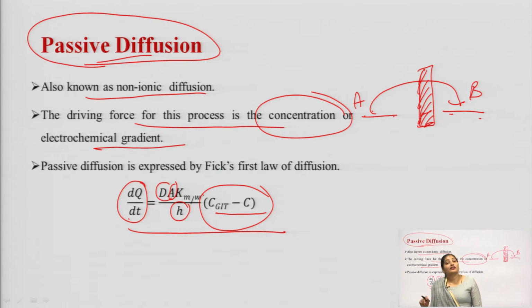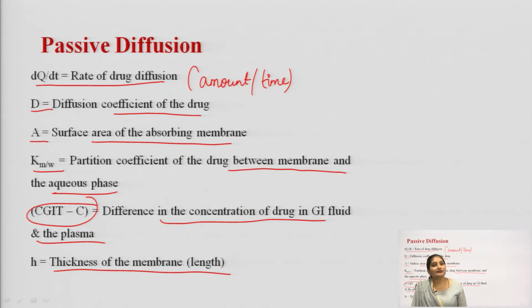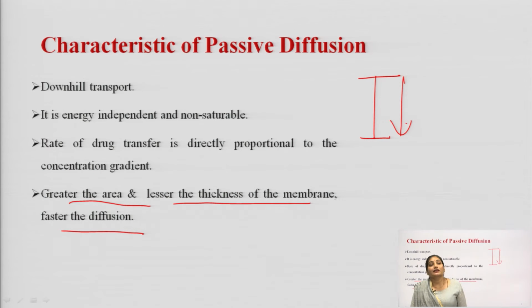That is why the rate of drug diffusion will increase with an increase in the area and decrease with an increase in the thickness of the membrane. So the greater the surface area and the lesser the thickness of the membrane, the faster will be the drug diffusion.